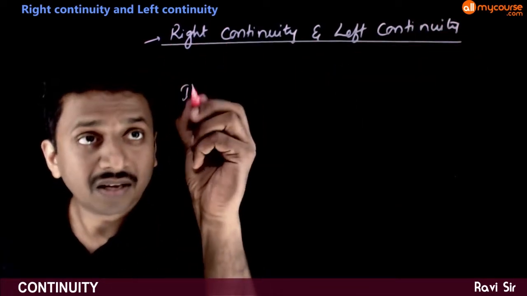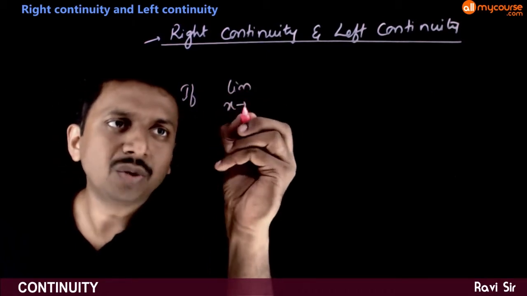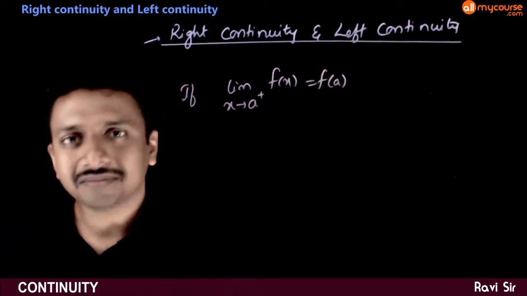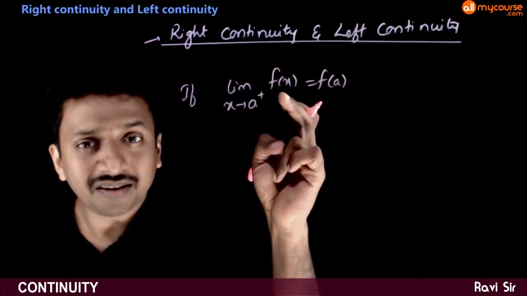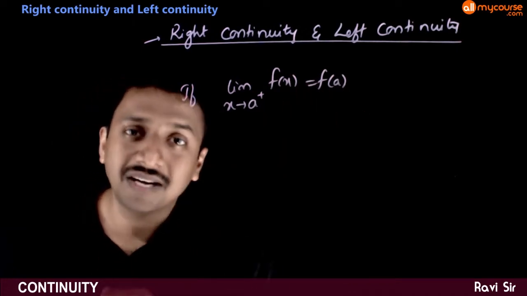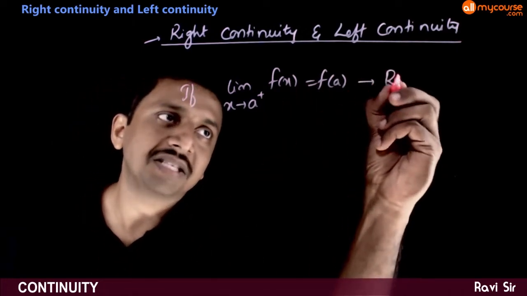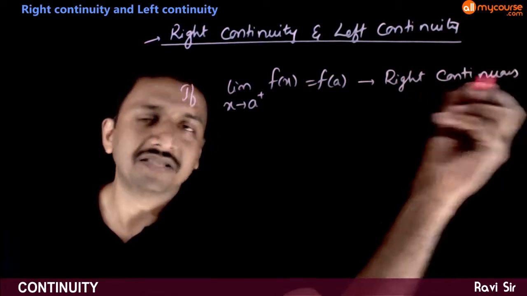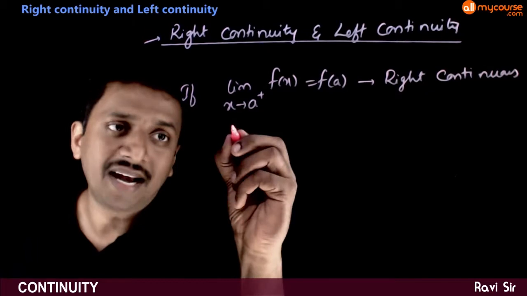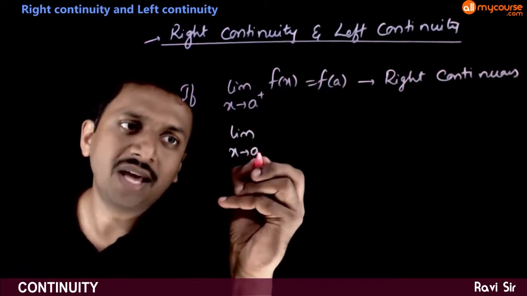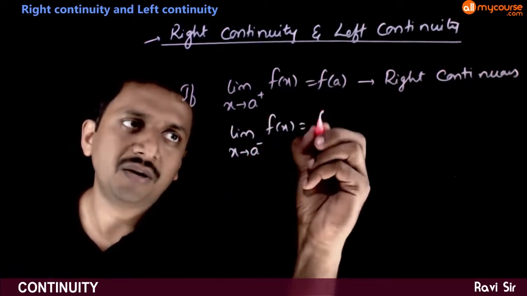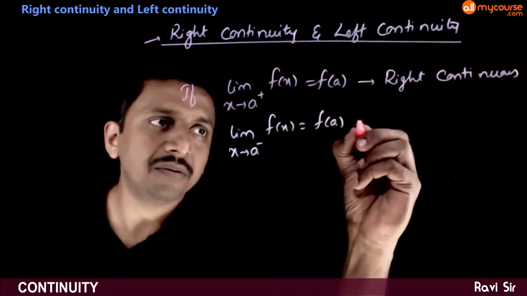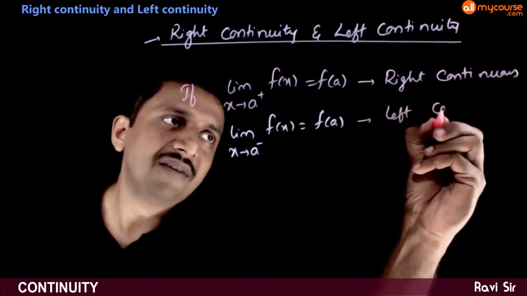So if limit x tends to a plus f of x is equal to f of a, that is the limit from the right hand side, if it is equal to the functional value, we say that the function is right continuous. And if limit x tends to a minus f of x is equal to f of a, that is the left hand limit is equal to the functional value, we say that the function is left continuous.